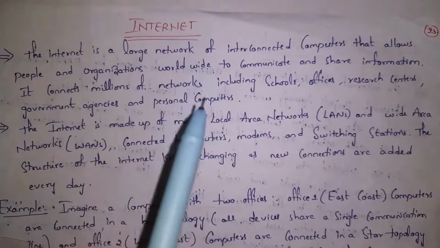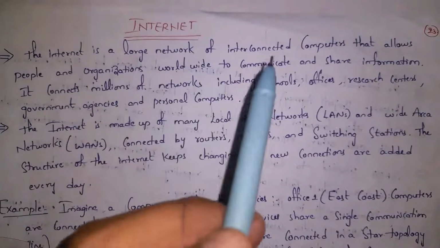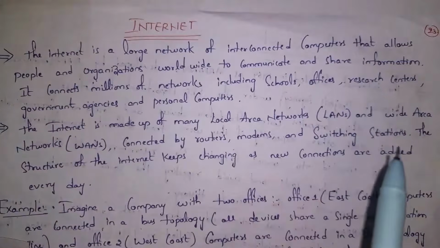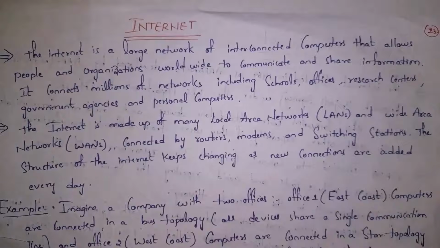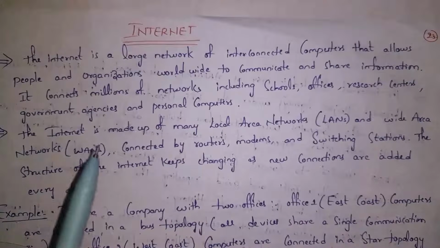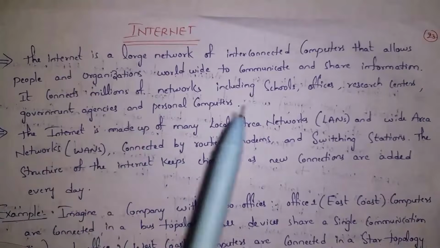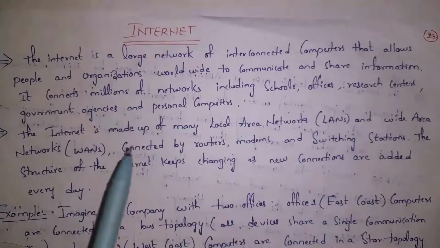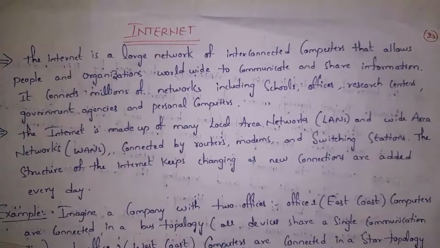Like they can do phone calls, video calls, etc. And they can also share information, like they can share files, videos, movies, songs, etc. by using Internet. Guys, Internet is made up of many local area networks and wide area networks connected by routers, modems, and switching stations. Guys, if we connect various kinds of LANs and WANs by using network devices like routers, modems, and switching stations, then all this together forms the Internet.